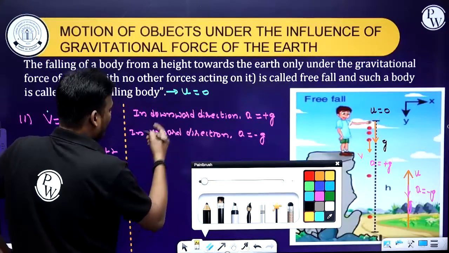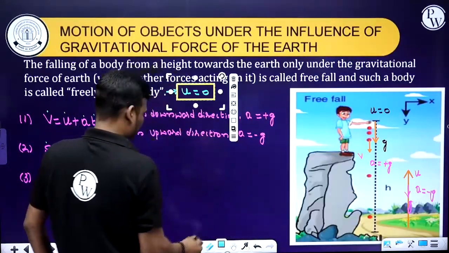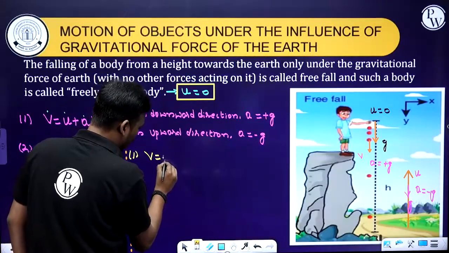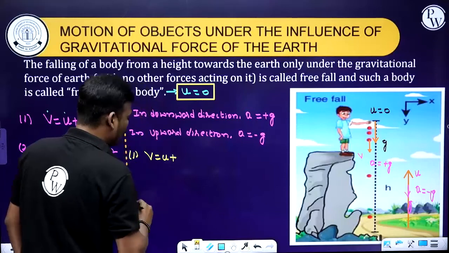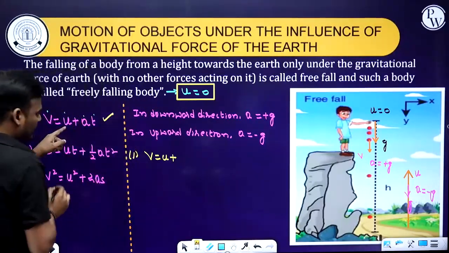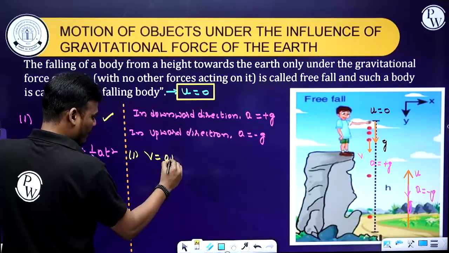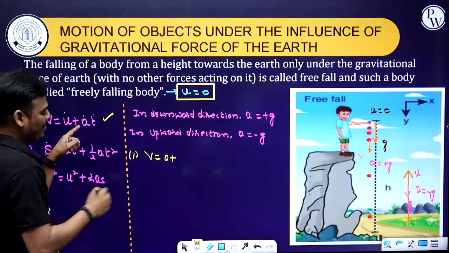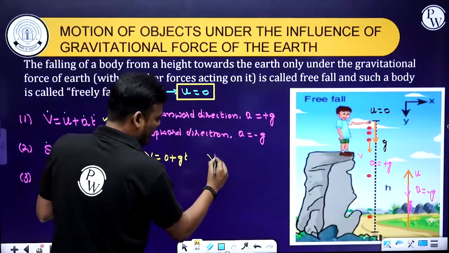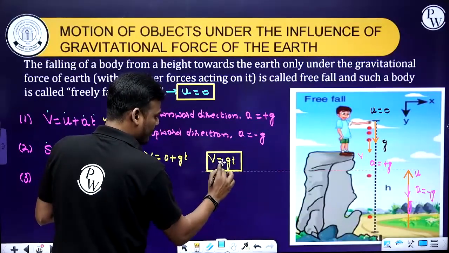For a free fall, here we have considered u is equal to 0. Right, first equation of motion: v is equal to u plus at. What happens to the first equation? u is 0 according to the condition. a is a downward motion, therefore a is g. Therefore, I can write v is equal to gt. Okay, first equation done.